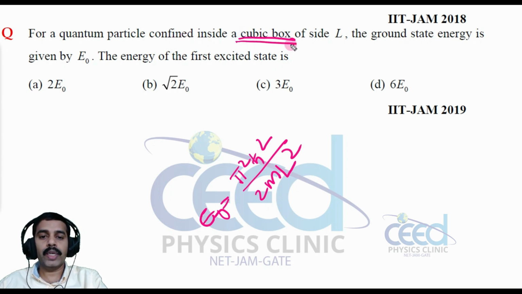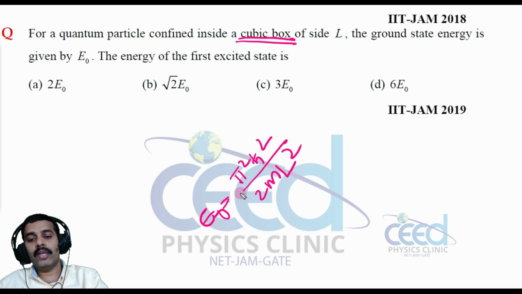A cubic box is a 3-dimensional box, right? So the ground state energy E0, I'm sorry, this E0 value is for the 1-dimensional box.